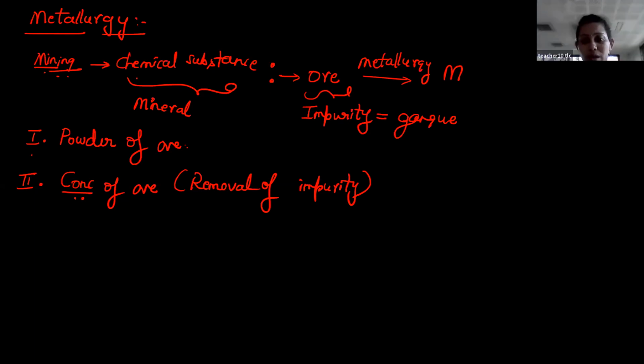Yes, we have studied five different techniques and how to select those processes or methods, which depends upon the corresponding principle. Okay, so now coming to the third process. Students, at the end of the second process, what do you have? Once again, it is an ore only. You don't have any metal in its pure form.